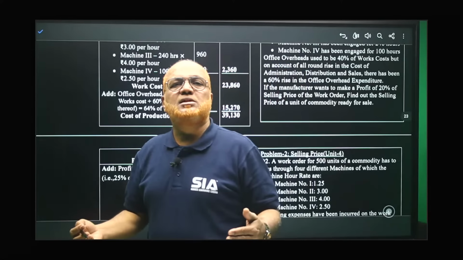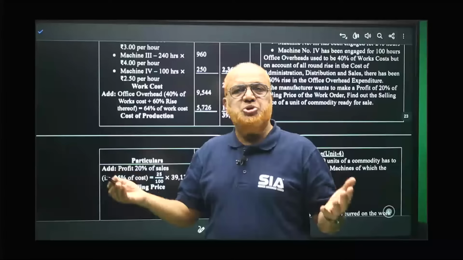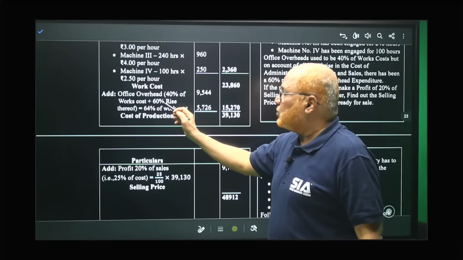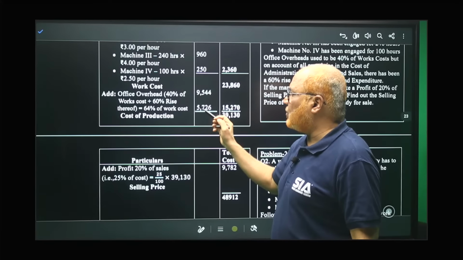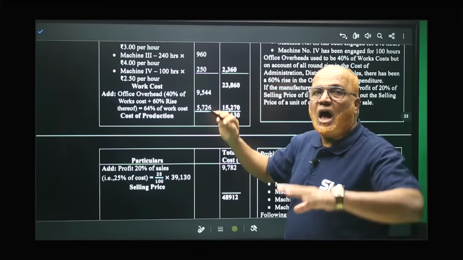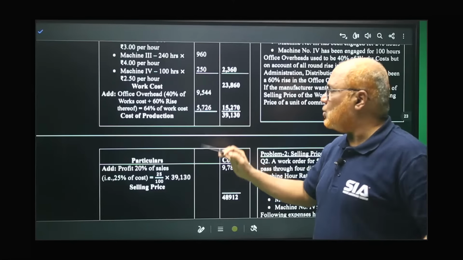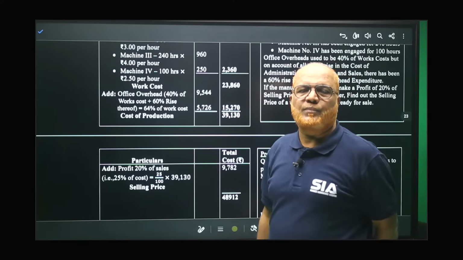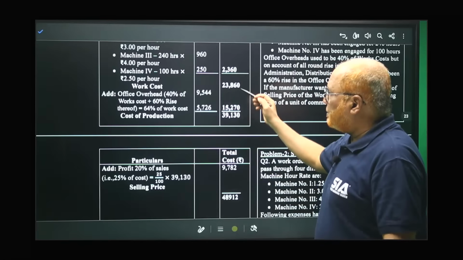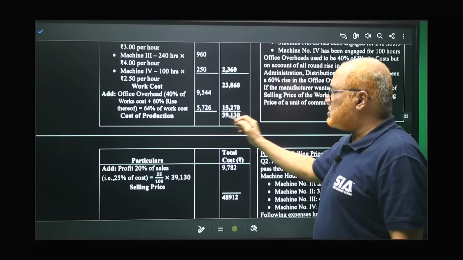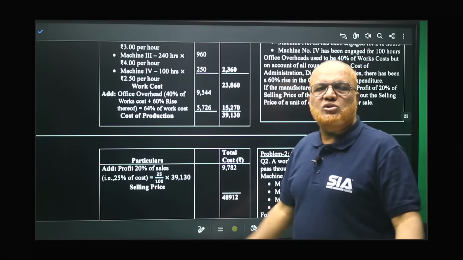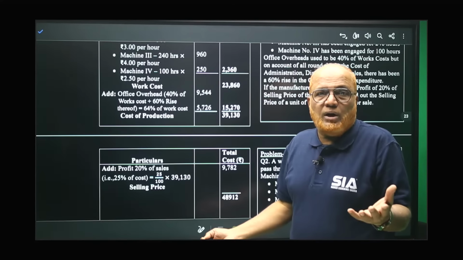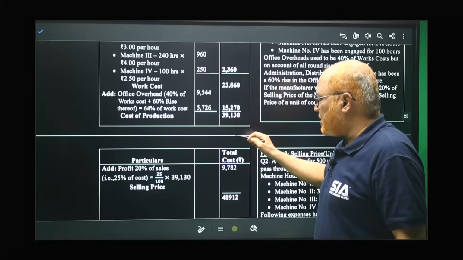Now one more point is given in the problem. Increase it by 60% because there is an increase in administration, selling and distribution. That's why I am adding 60%. So 60% of 9,544 gives 5,726. Add both and we get the office overhead total of 15,270. That is the office overhead or administration overhead. Add 23,860 plus 15,270 and you get 39,130 as the cost of production. In the previous problem there was some closing stock, but here we don't have any closing stock. So cost of production is done.